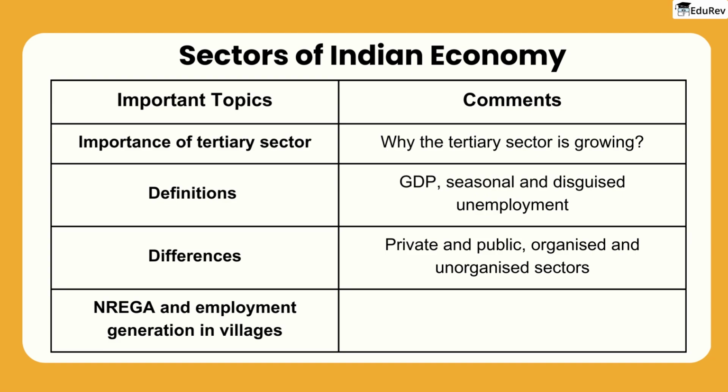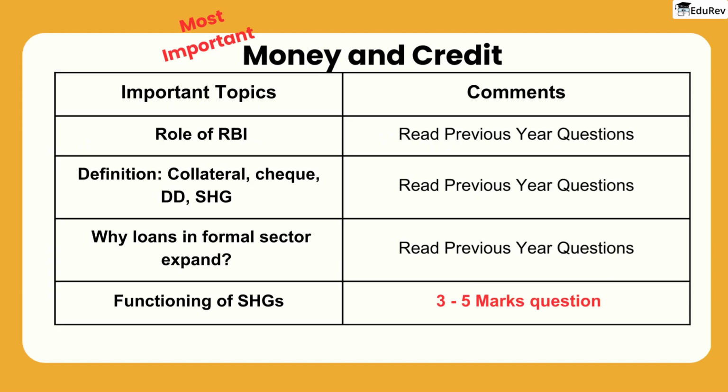Moving on to the chapter on money and credit, this is one of the most important chapters to focus on. 3 and 5 marks questions are usually asked, so be sure to study self-help groups, the functions of RBI, and definitions of collateral, cheque, demand draft, and SHG.